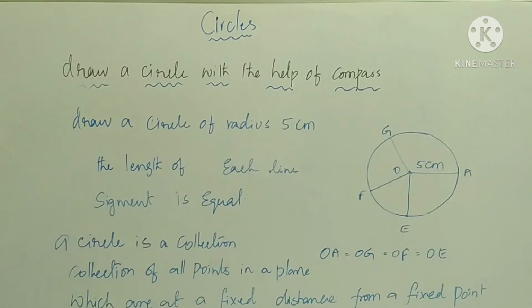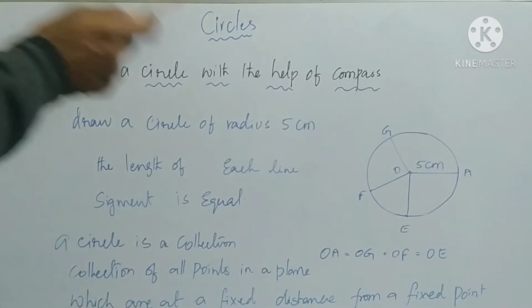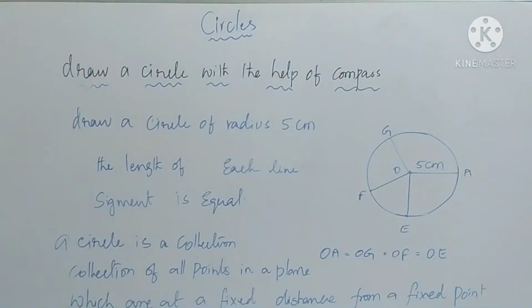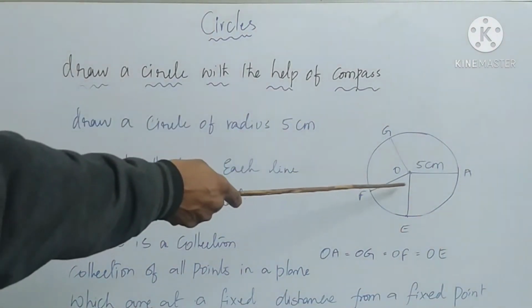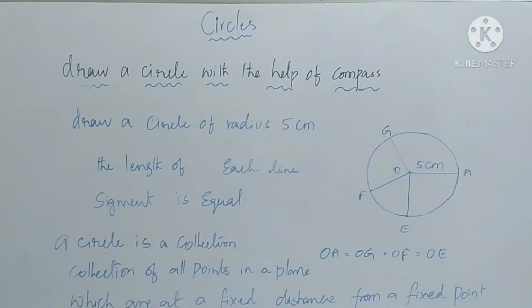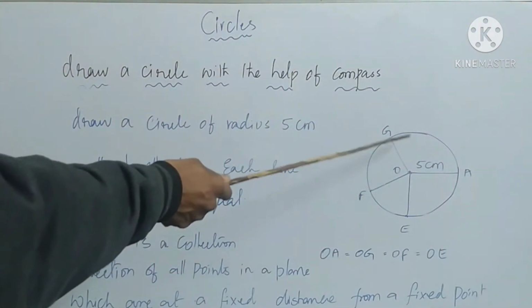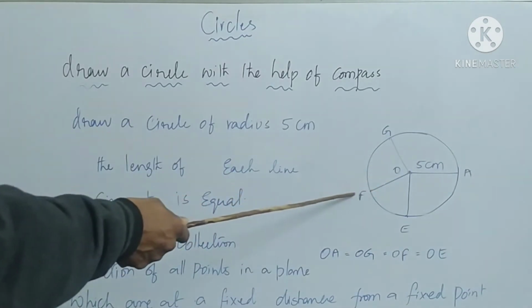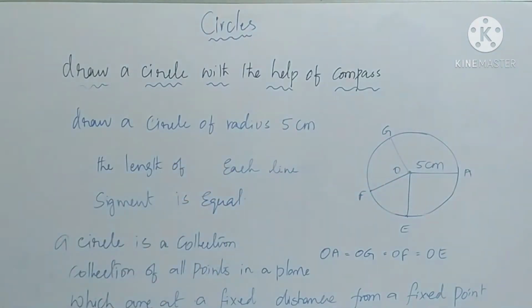Next, draw a circle with the help of a compass. Using a ruler and compass, we can draw a circle of radius 5 centimeters. Here we can draw some more line segments from its center to the boundary of the circle. These line segments are called OG, OF, OE.